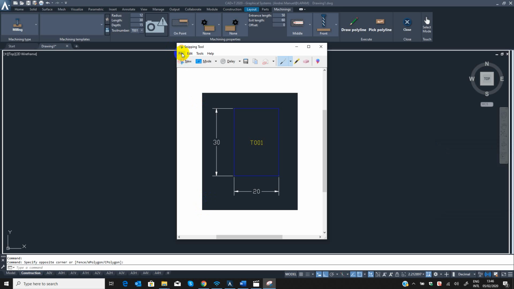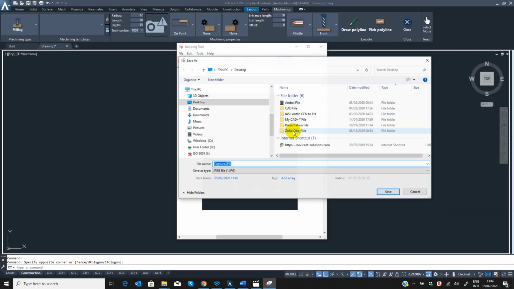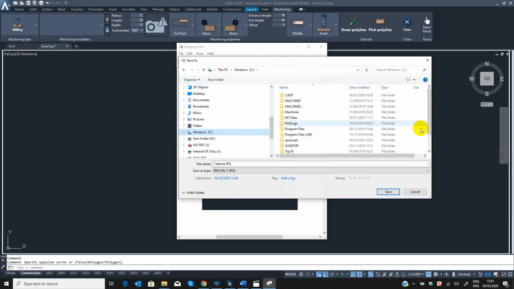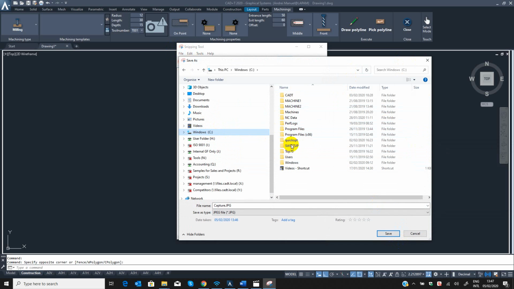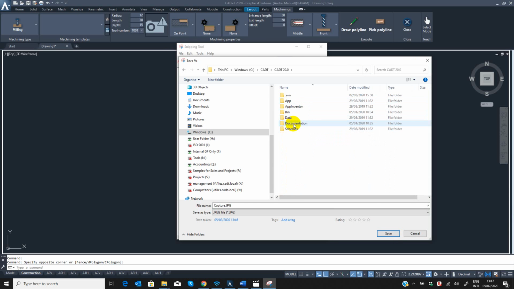All right, now file, save as, save it to the CAD folder, which is normally on your C drive. Go to your CAD, and then normally it's in your CAD 20, open up 20.0. Go to your EPP, then lang, and then English.